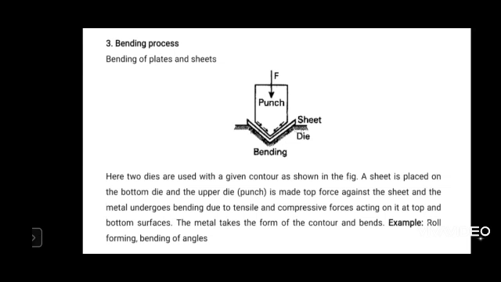Suppose you want to produce a material in the form of a cup or a bucket, then the bottom contour will have a circular shape of reducing cross section.